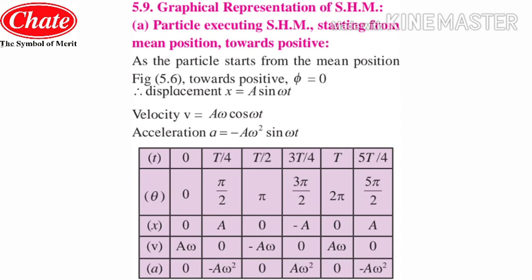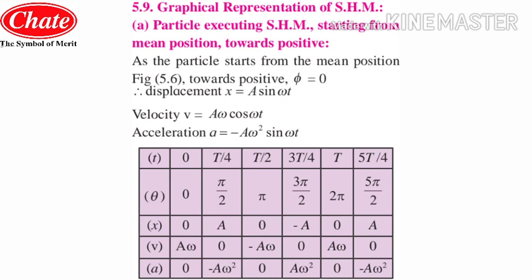Now we will put the value of 2 pi, that is 360, so we know that the cos of 360 is 1, so only a omega will remain as the value of velocity. And at last the value of 5 pi by 2, so it will become 0, so the velocity will become 0.